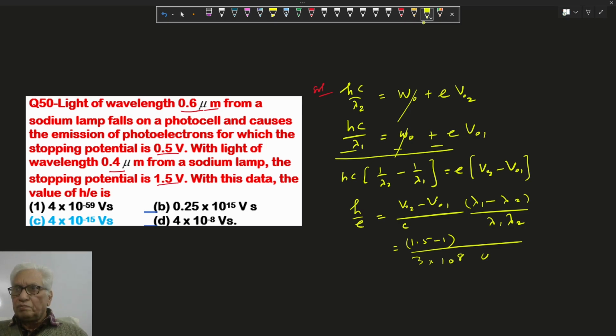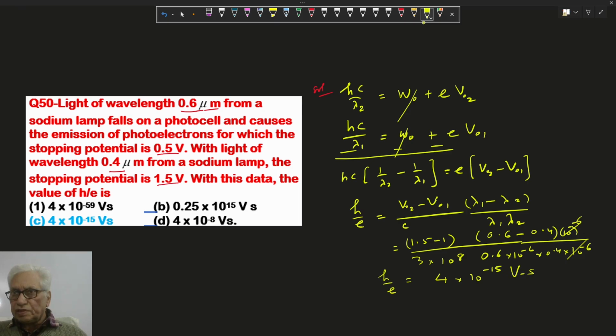Lambda 1 is 0.6 micrometer and lambda 2 is 0.4 micrometer, so 0.6 minus 0.4. Cancel out and solve it; it comes to 4 into 10 to the power minus 15 volt second. That is the value of h upon e. So option 3 is correct.